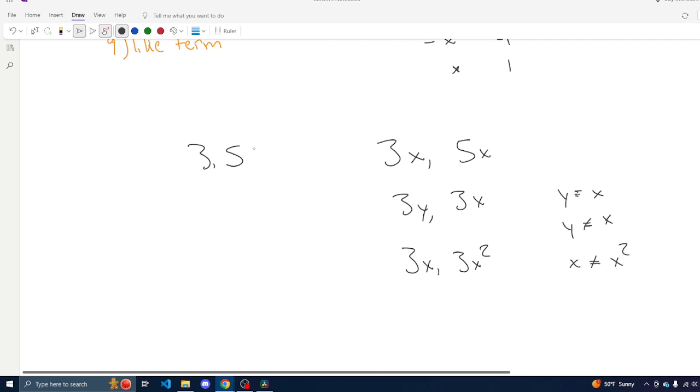And so like terms are the variable as well as the shared power. So 5x to the 8th and 6x to the 8th are like terms. And that's all the terms that I have left.